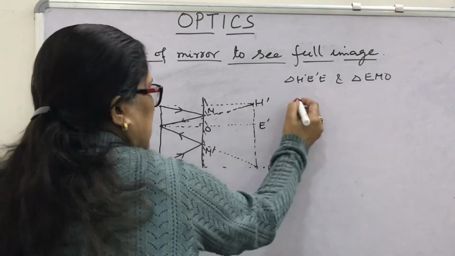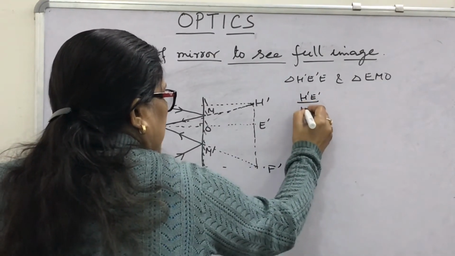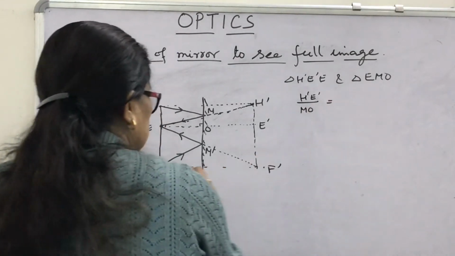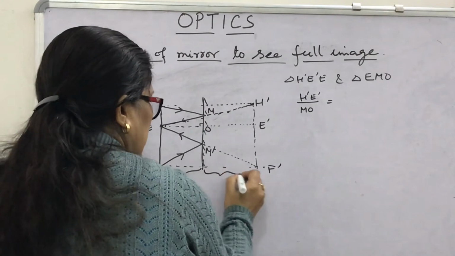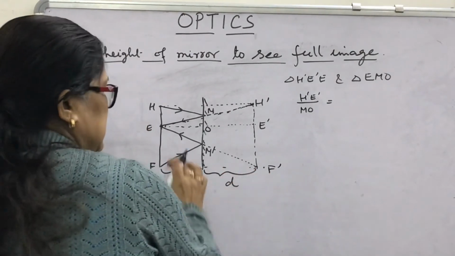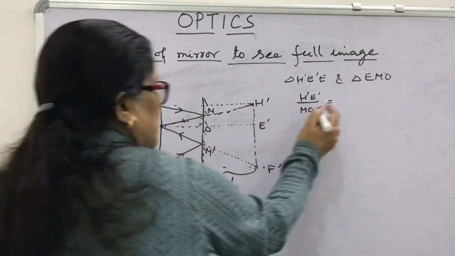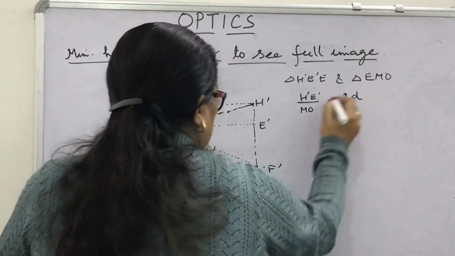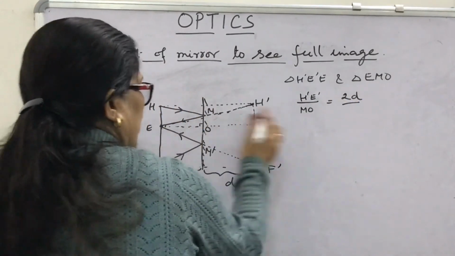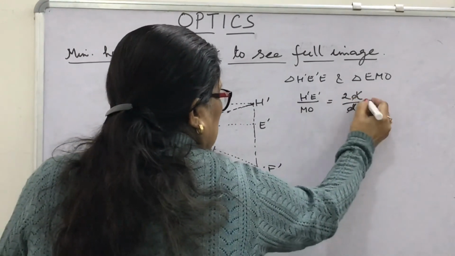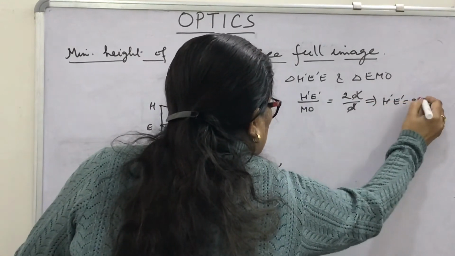Ratio of the same sides: H dash E dash upon MO will be the same as, this is suppose distance D, and the same will be the distance D or not? Yes. So what will this be? H dash E dash upon EE dash. What will you write? EE dash is 2D, upon MO, upon what? D. So this expression says that H dash E dash is twice MO.